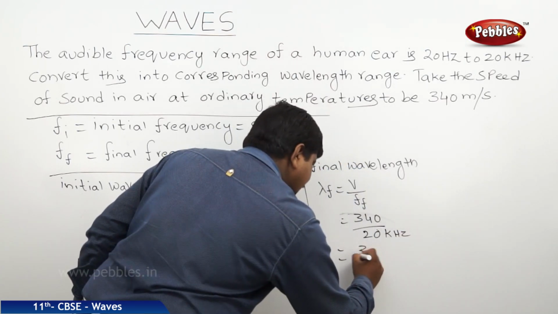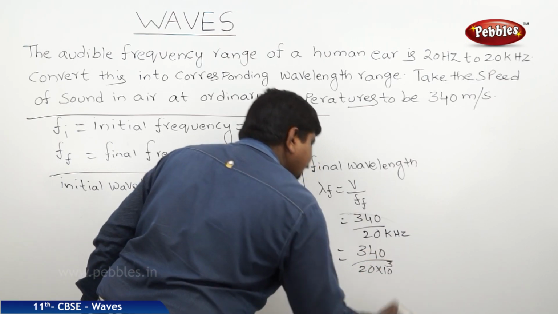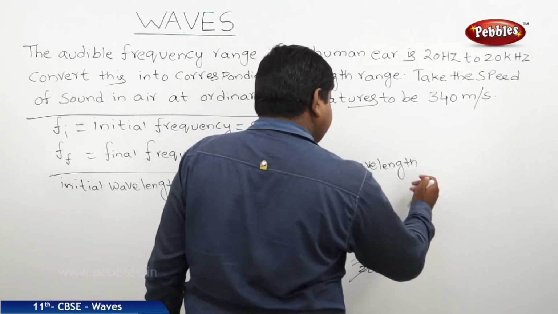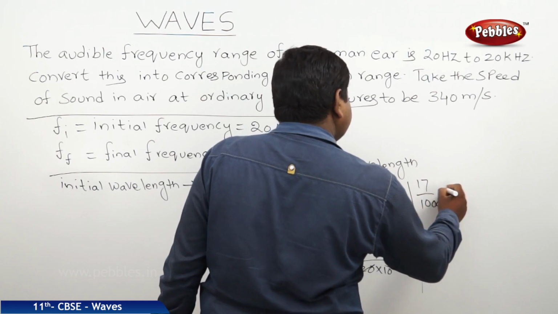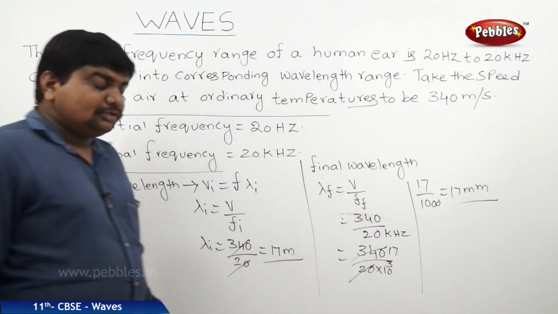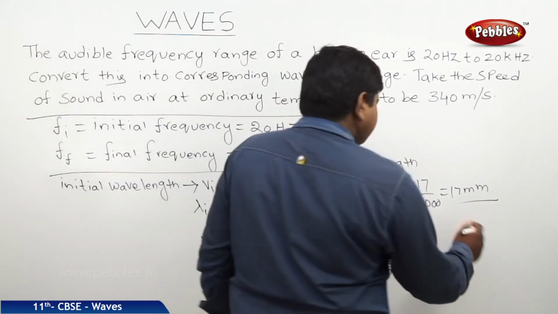So we can write this as 340 by 20 into 10 cube. 20 into 17 gives 340, so it is 17 by 1000, nothing but 17 millimeters. So the wavelength range is 17 meters to 17 millimeters.